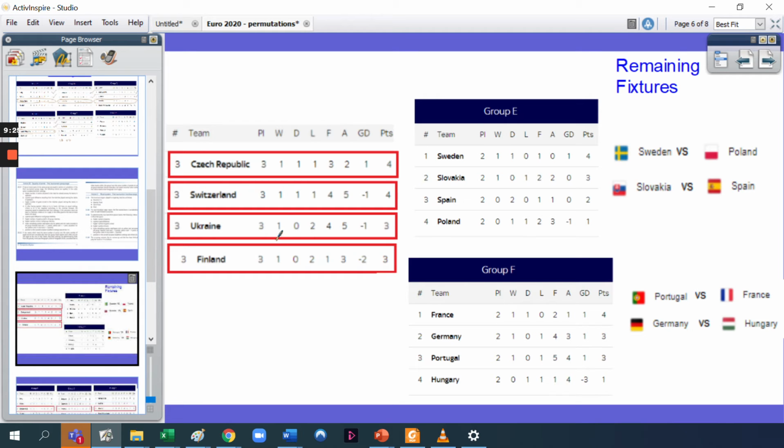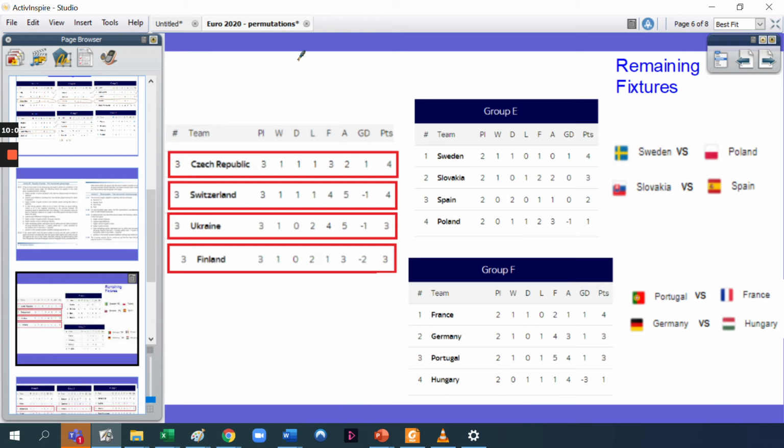And also, by the way, the position in your group determines what match you play in the next round. So in some groups, maybe you want to think about this, is it fair? If you're top in a particular group, in some groups you play against a team that is third placed in another group, or in some groups, if you're top in one group, you play someone that's second in the next round. Is that fair? For some teams that finish top to play someone that's third in their group, and in another situation, a team that's top plays someone that's second.